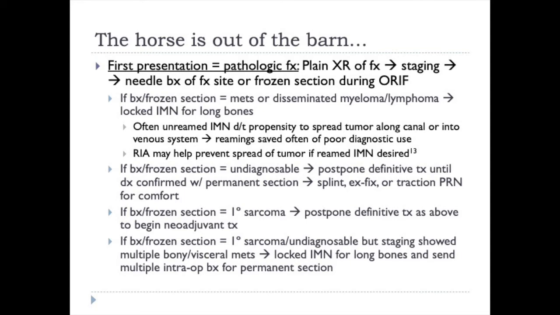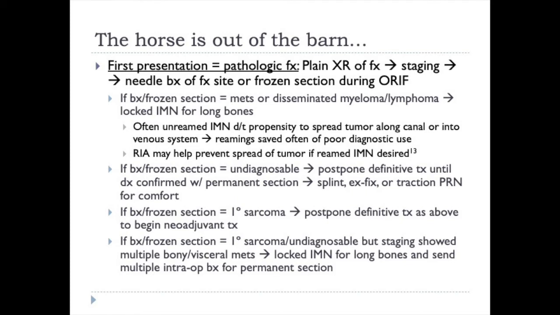If biopsy or frozen section is undiagnosable, so your pathologist says, I can't give you a definitive diagnosis and I'm not sure that this is cancer or not, then you need to postpone definitive treatment until the diagnosis is confirmed with permanent section. And so that may mean putting the patient into a splint, an X-fix, traction, whatever you need for comfort while you're waiting for final diagnosis to come back.